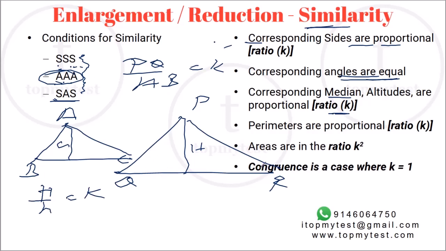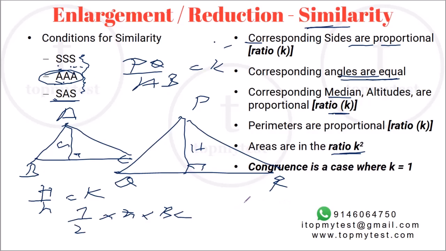Perimeters will be correspondingly proportional. Each side is K times the side of the original one, so the perimeter will be K times the original perimeter. Now areas will be in the ratio K square. Why? If you use this diagram itself, the area of the first triangle would be half of h into BC.